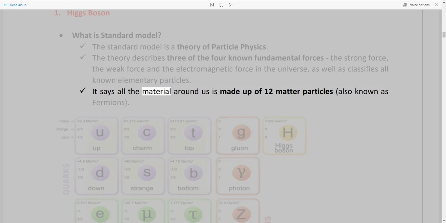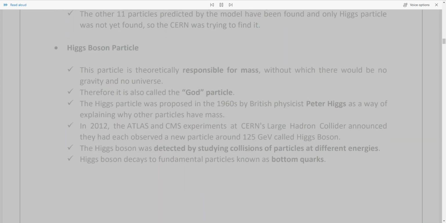It says all the material around us is made up of 12 matter particles, also known as fermions. The other 11 particles predicted by the model have been found and only the Higgs particle was not yet found, so CERN was trying to find it. Higgs boson particle. This particle is theoretically responsible for mass, without which there would be no gravity and no universe. Therefore it is also called the God particle.